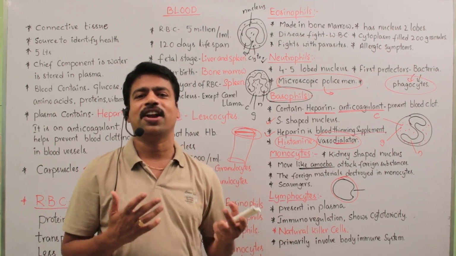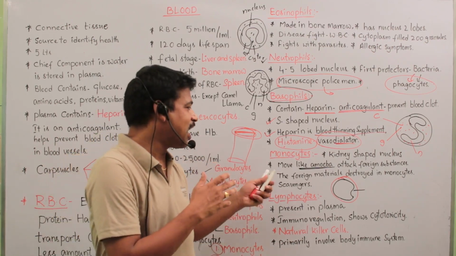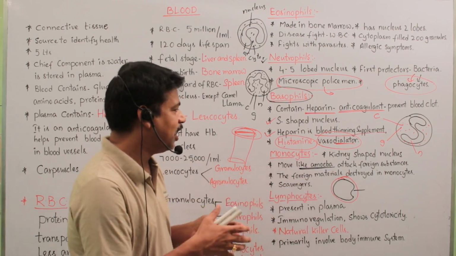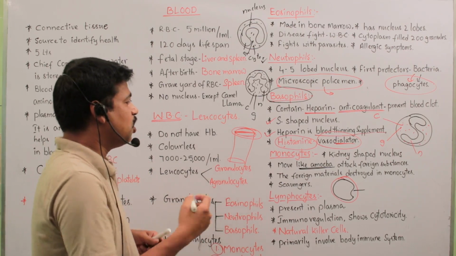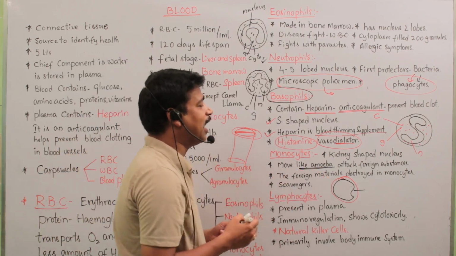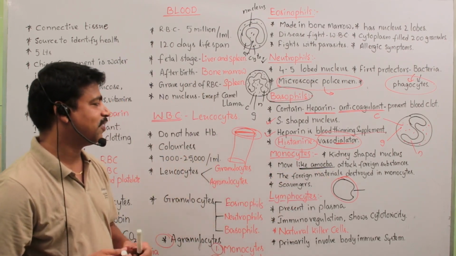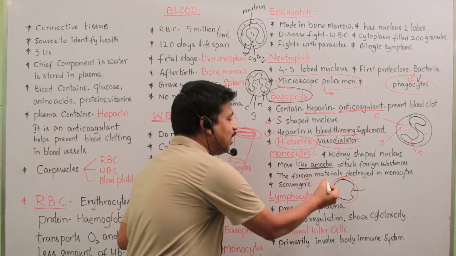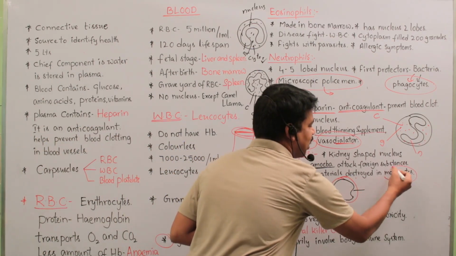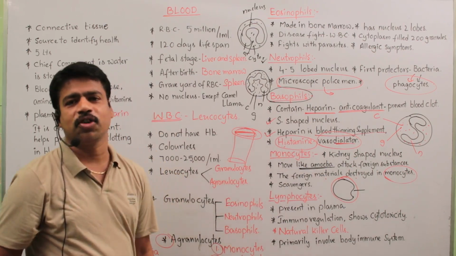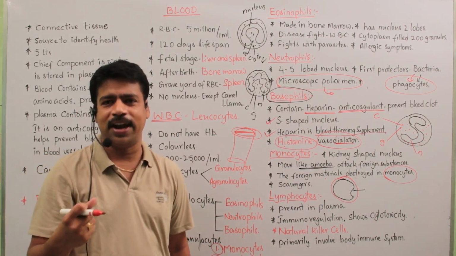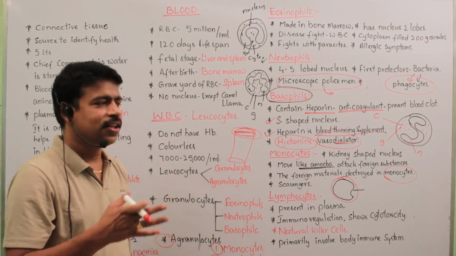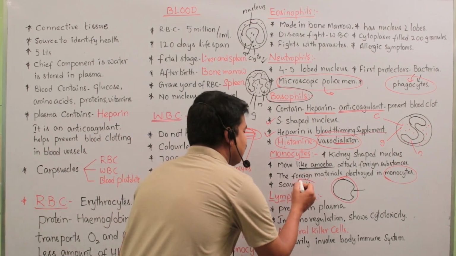They attack foreign substances and kill them. The foreign materials are destroyed by monocytes, so the monocytes clean the blood from time to time. Hence the monocytes are called scavengers.